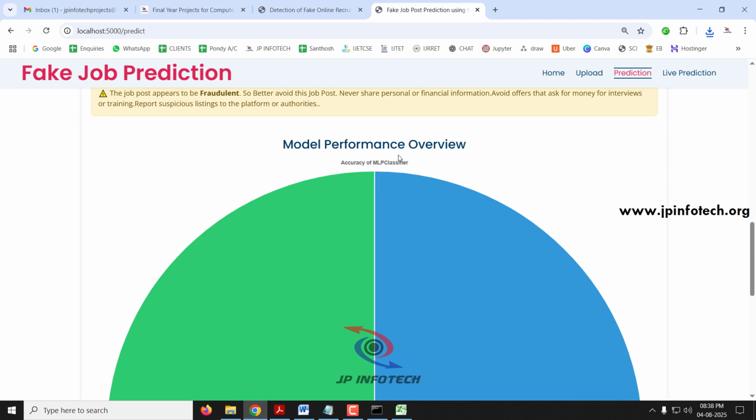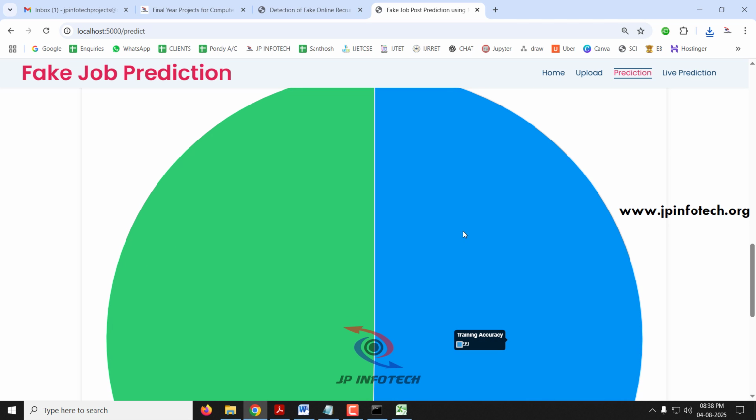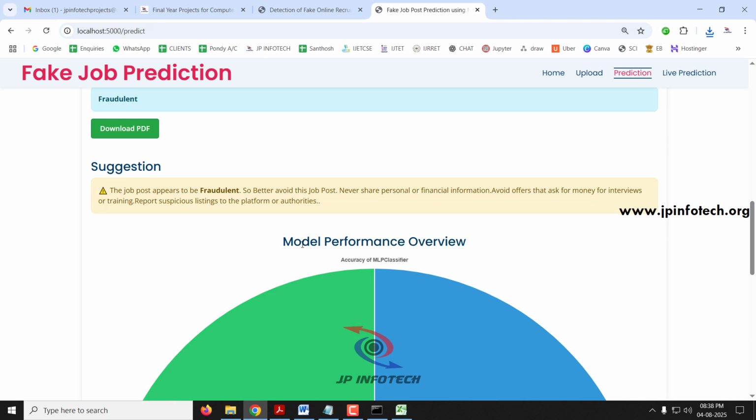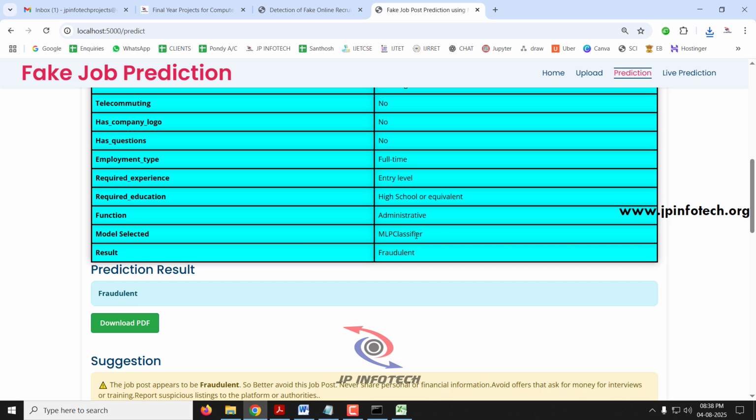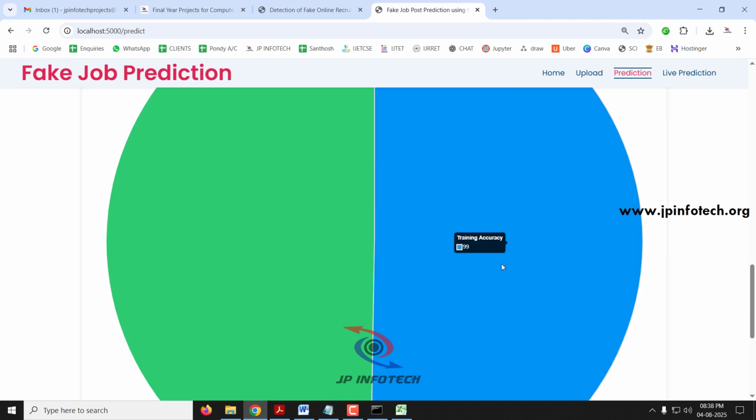And down to that, you can see a model performance overview where the training accuracy that we have achieved is 99% and testing accuracy is 98% for the MLP classifier. According to the classifier that we have selected, the graph values will be varying here. Here it is 99 and 98.